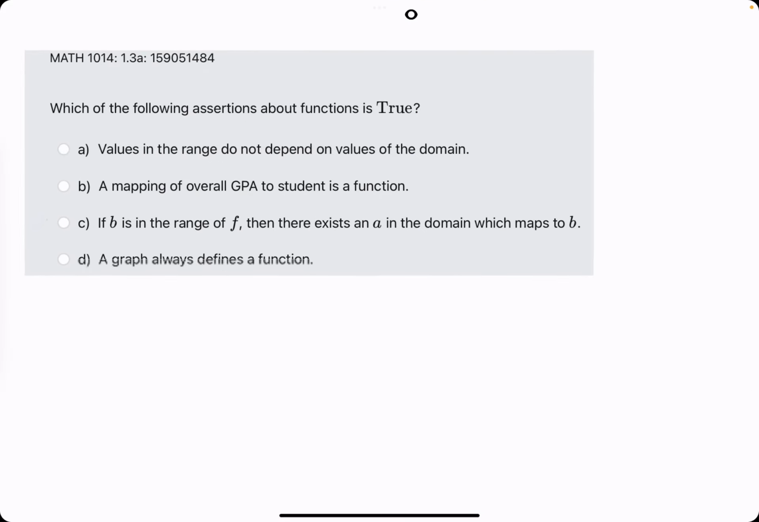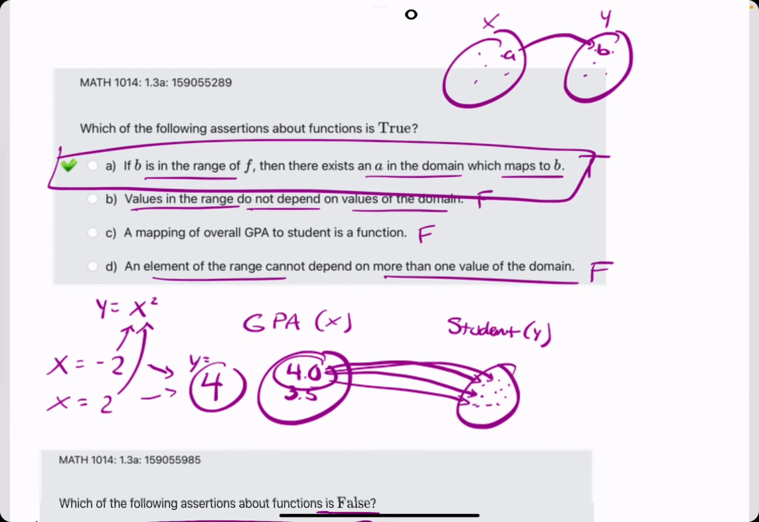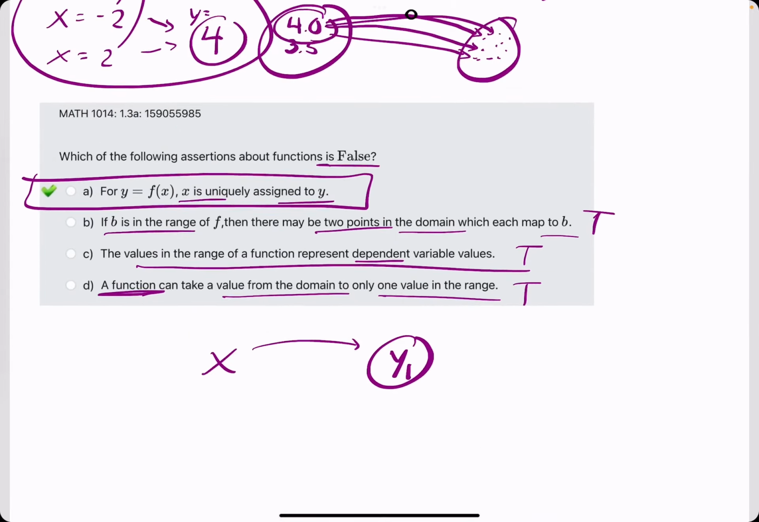Let's do one more. Which of the following is true? Values in the range do not depend on values of the domain. False. Mapping of overall GPA to student is a function. I can't remember what we said about that. We've seen that, though. Overall GPA to student. I think that was the first one we saw, which was false. Yeah, overall GPA to student is a function. That's false.